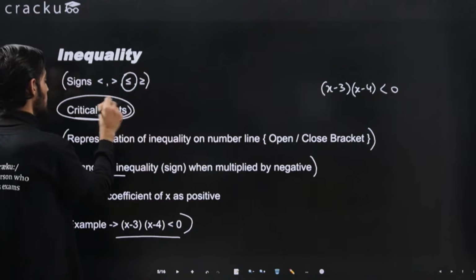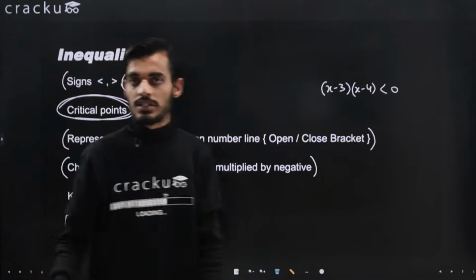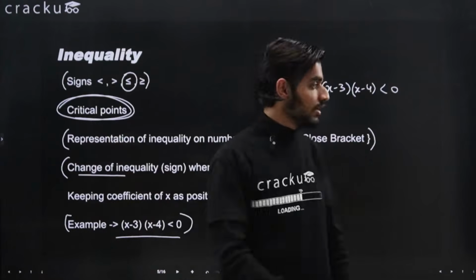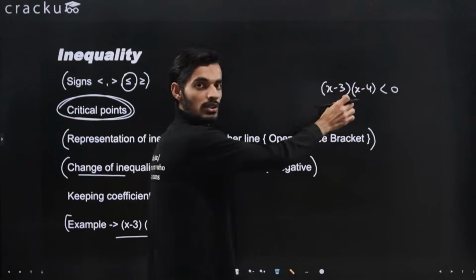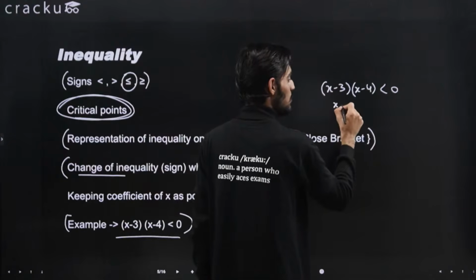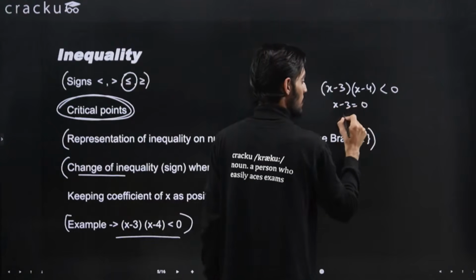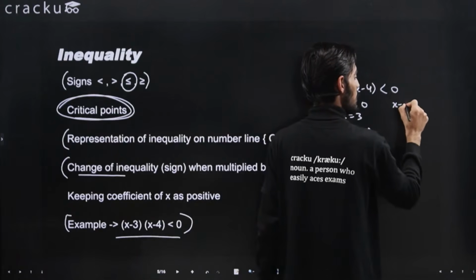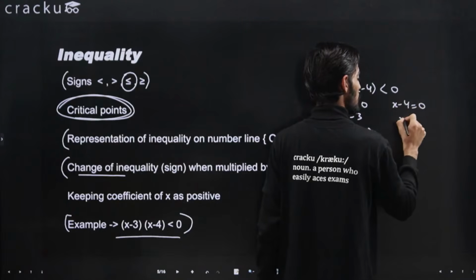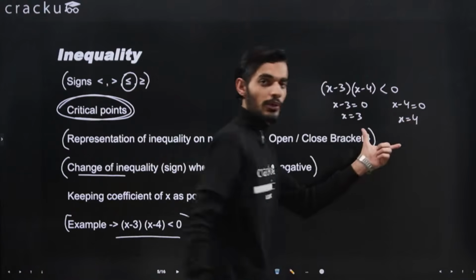Whenever you are solving any inequality, the very first step is to find the critical points. For critical points, like I told you, you can just put these two terms equal to 0. So x minus 3 equal to 0 will give me 3, and x minus 4 equal to 0 will give me 4. So these are the two critical points.